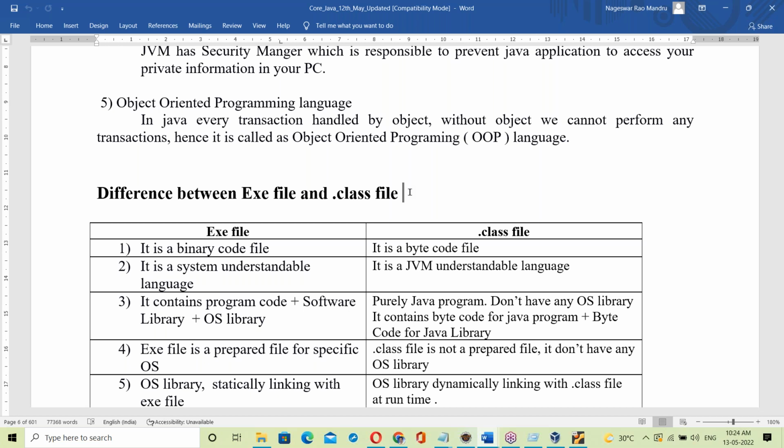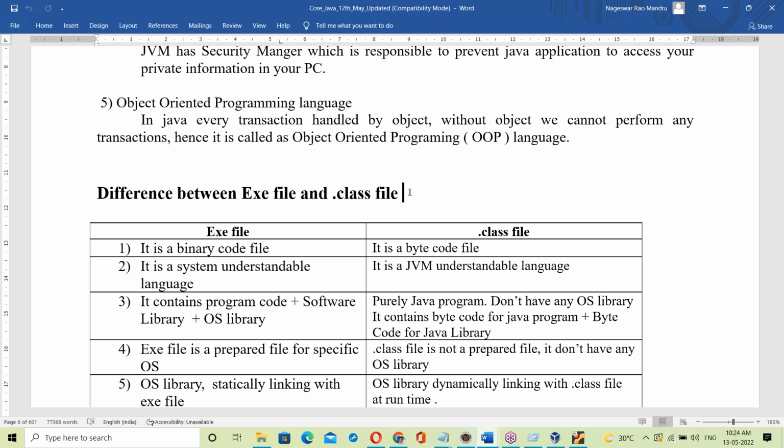Next topic is installing Java. Tomorrow we are going for Java installation and Eclipse setup. Clear, guys? Any doubts? Did you understand clearly what I explained today?